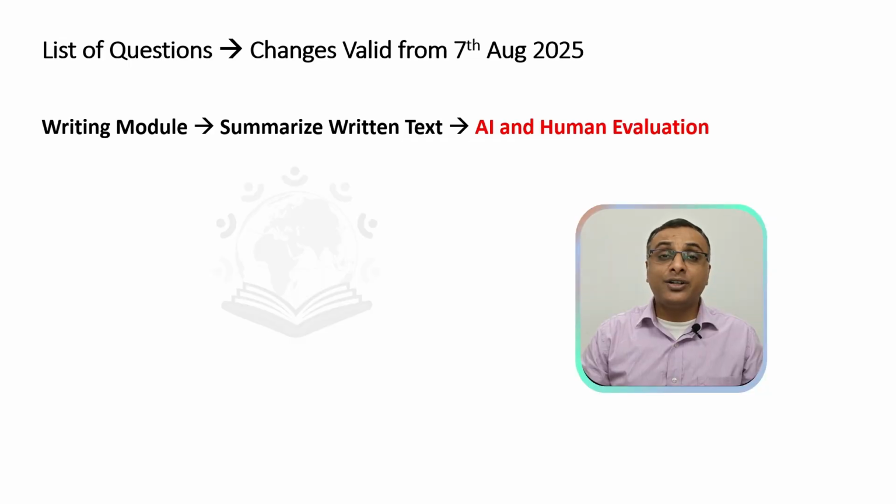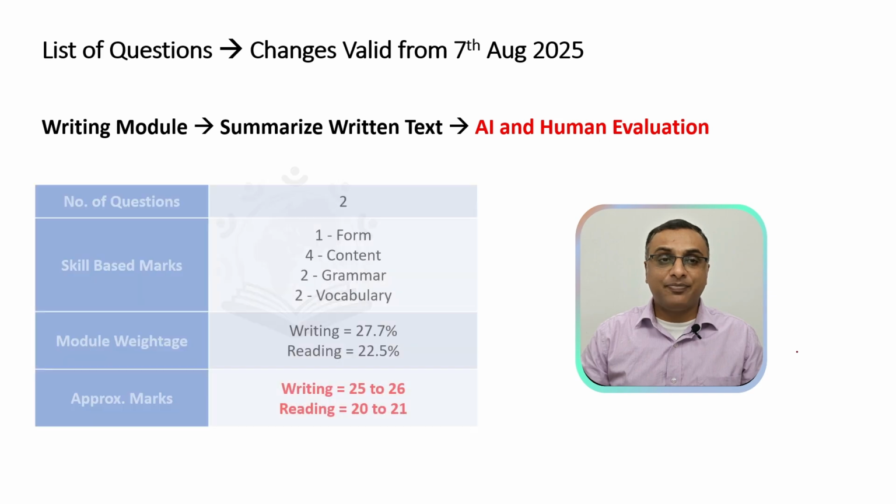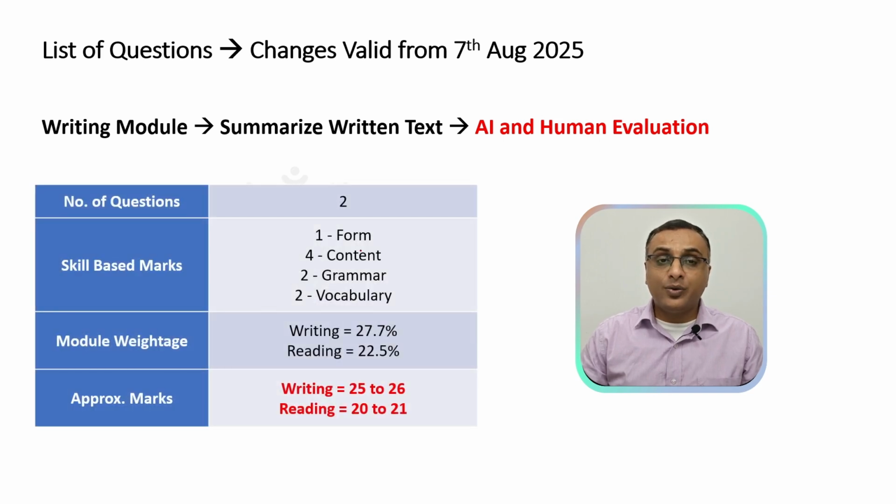Until now, you had looked at all the questions of the speaking module. Now, let's look at the writing module. The first question is summarize written text. Here you will have two questions for sure. Earlier it was one or two questions. Now you will have two questions compulsorily.